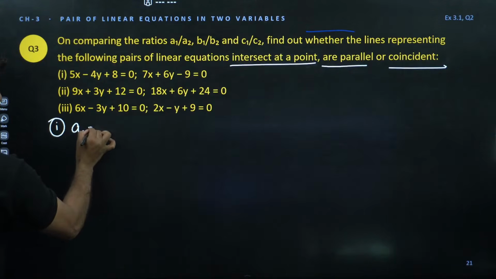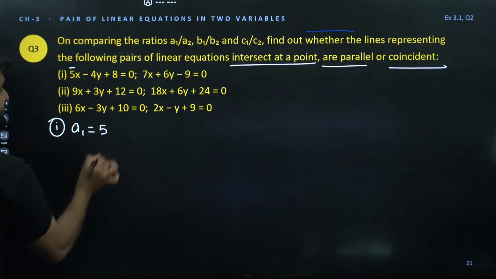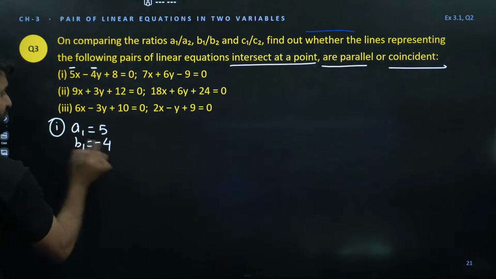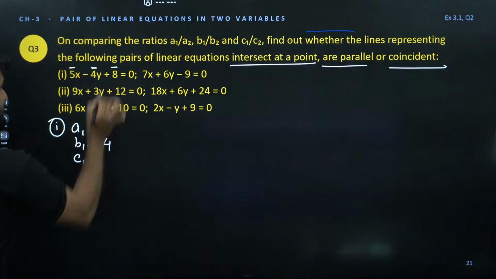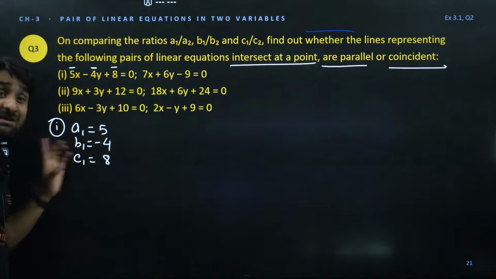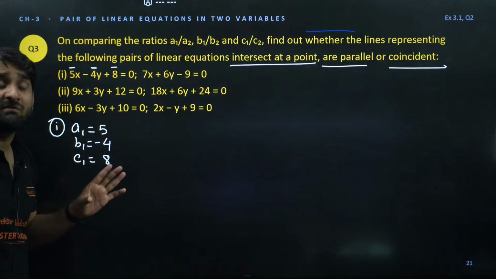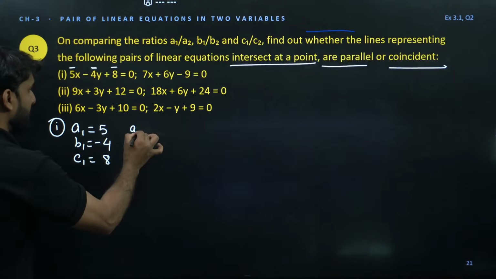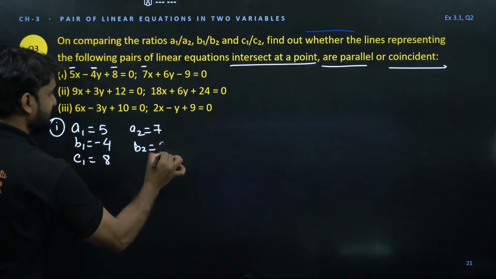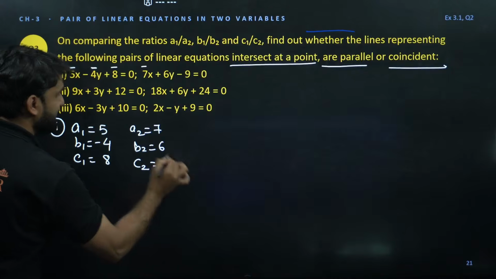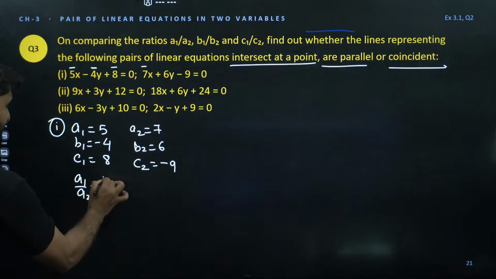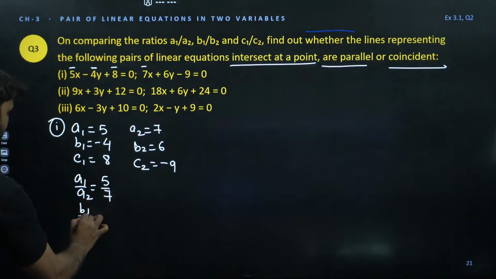So what is A1 here, champion? A1 will be 5. First find out A1, B1, C1. B1 will be 4, but that is negative, so write it in negative form. C1 is 8. A1, B1, C1 are from the first equation, everything termed as 1, and from the second equation everything will be termed as 2. So A2 is the coefficient of 7. B2 is 6. C2 is minus 9. Now verify. A1 by A2 is 5 by 7. What will be B1 by B2?